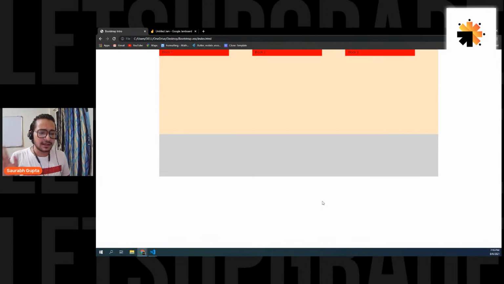Are we cleared? Giri Babu, you have to use margin in the same way you use it in your normal CSS. Margin will work exactly the same because Bootstrap is also CSS. So margin is not going to do anything else. Margin will still work exactly the same. But you don't have to use a lot of margins because a lot of things are solved by Bootstrap classes. So you don't have to use margins.